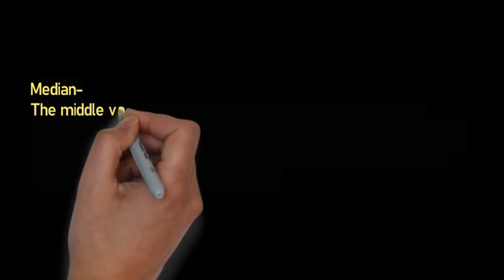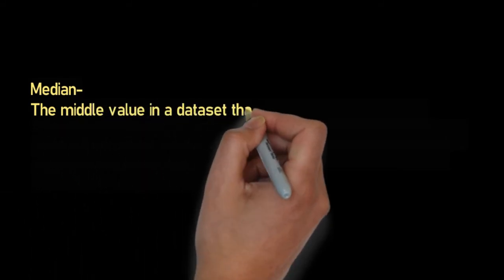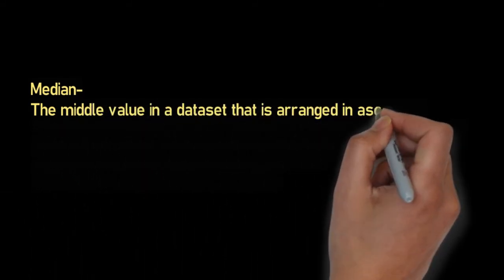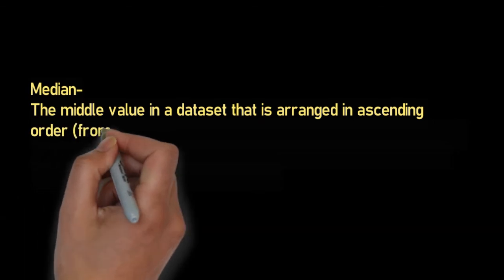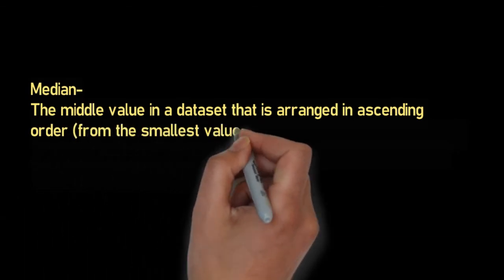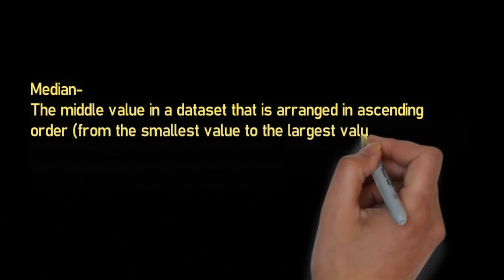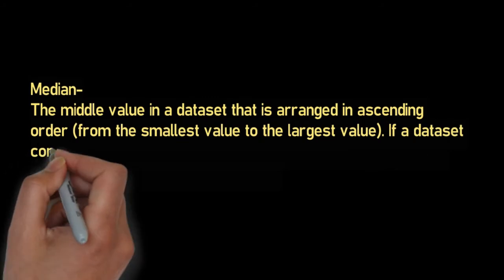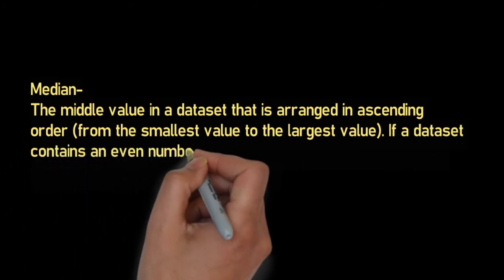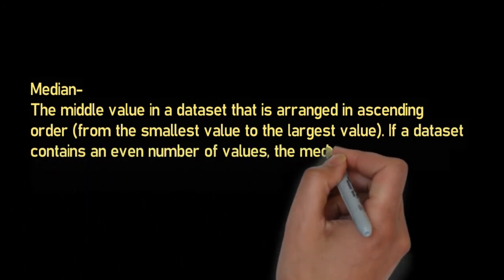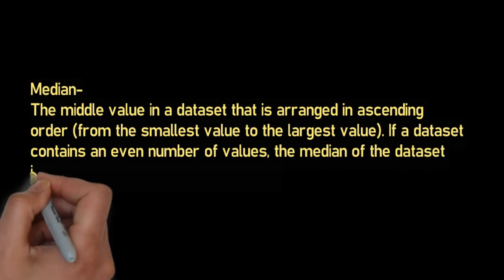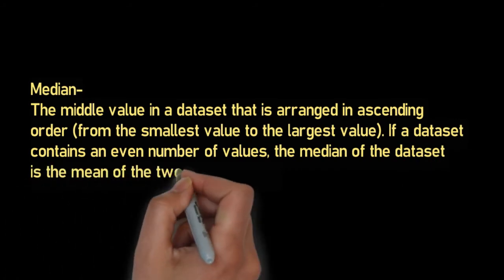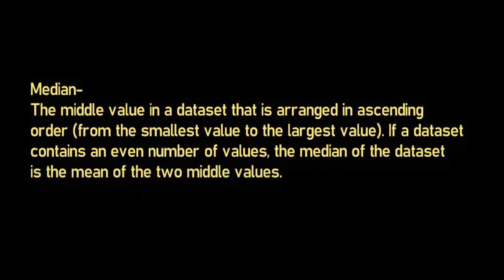Okay, then next we talk about the median. So what is median? The median is the middle value in a data set that is arranged in ascending order from the smallest value to the largest value. If a data set contains an even number of values, the median of the data set is the mean of the two middle values. Okay, then let's start with some exercise.